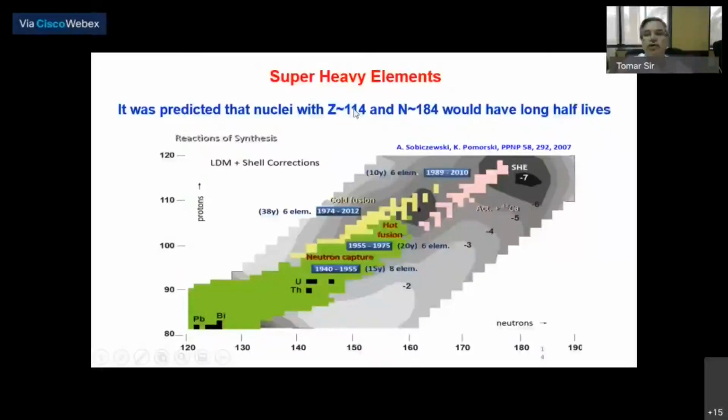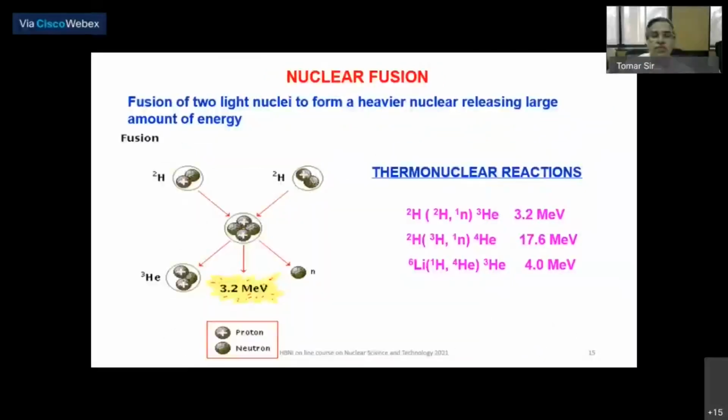In the range of Z and N up to 114 and 184, right up to atomic number 118, elements are already synthesized. And as I discussed, the limitations in reaching further are fission and hindrance to fusion. These are the two challenges which people are trying to meet. So that was about nuclear fission and the extension of the periodic table with regard to the limitation from fission.